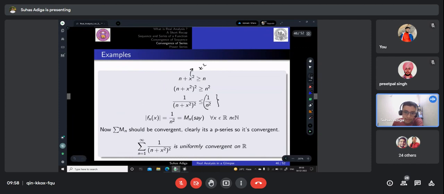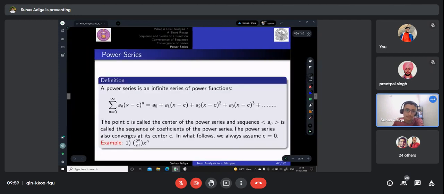So let's say this is Mn, and if this is Mn, it should be convergent, right? Again, this is the p series one which we did, which I said that for p greater than 1 it is always convergent. So p is 2, so clearly this is uniformly convergent on R.